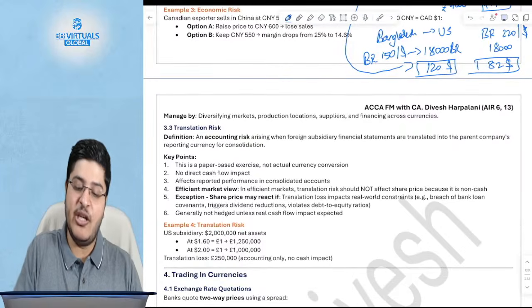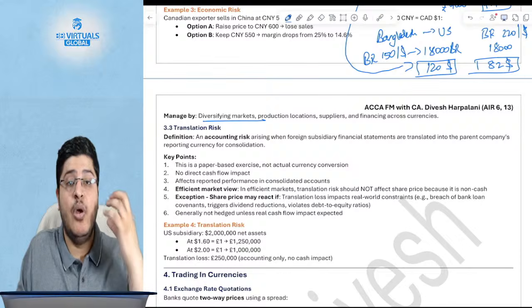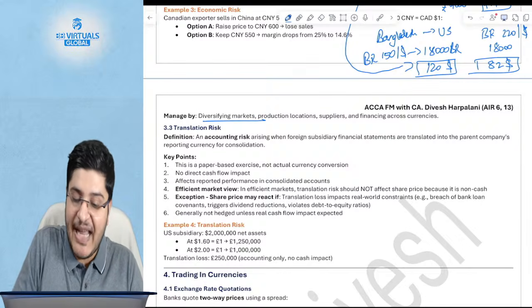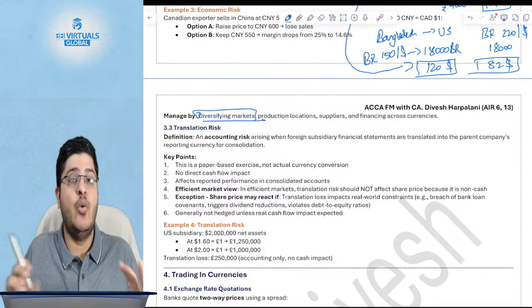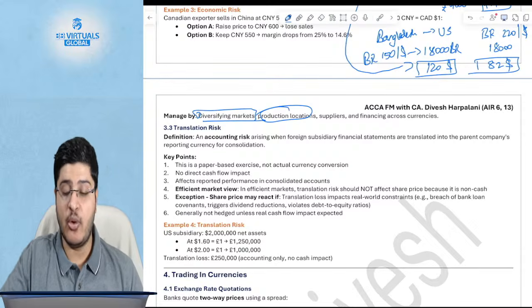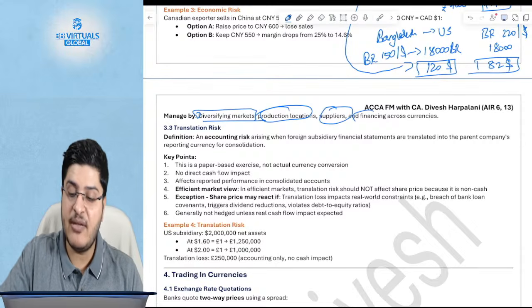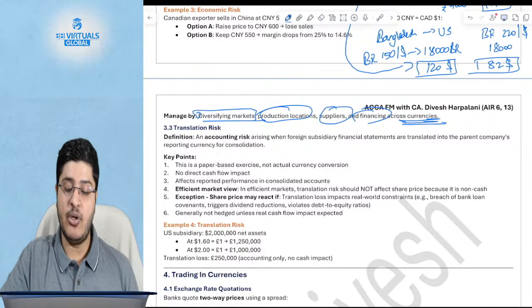Now, how do you manage economic risk? There's no direct way of managing it. There is no hedging that you can do. The only way you can do this is by diversifying your markets, which is you have presence across multiple markets so that you are overall able to manage your risk. You have diversity of production locations. You have diversity of suppliers. You have diversity of financing across countries and currencies so that you're able to diversify your risk.